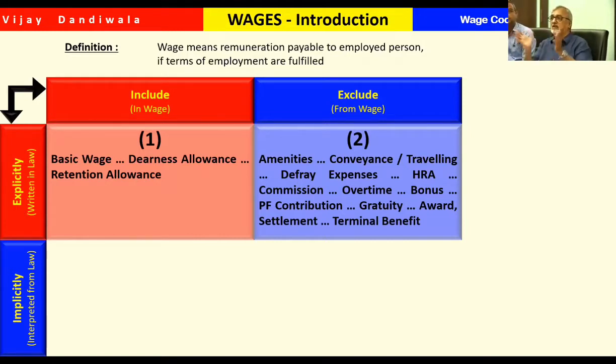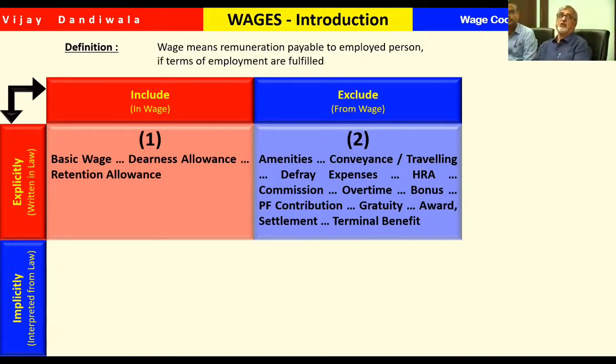They should not accept employment somewhere else. Otherwise, the employer will end up in problem. And that is why a retention allowance of a token amount is given to them, so that even if they are unemployed, they will get some money and continue with us. So that is inclusion, and it is explicit inclusion. It is written in the law.